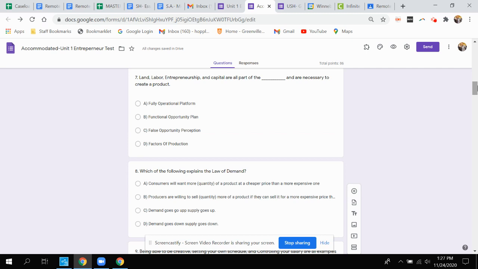Question number 7, land, labor, entrepreneurship, and capital are all part of which system and are necessary to create a product? A, fully operational platform, B, functional opportunity plan, C, false opportunity perception, or D, factors of production?